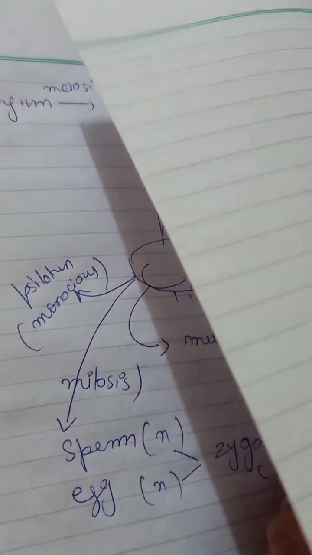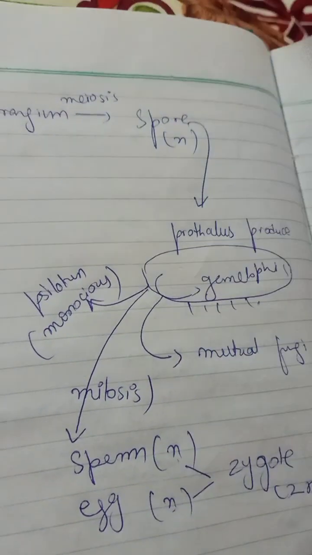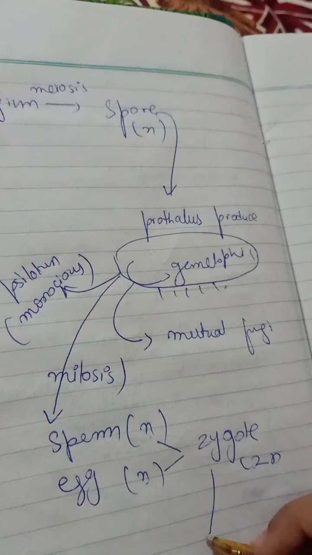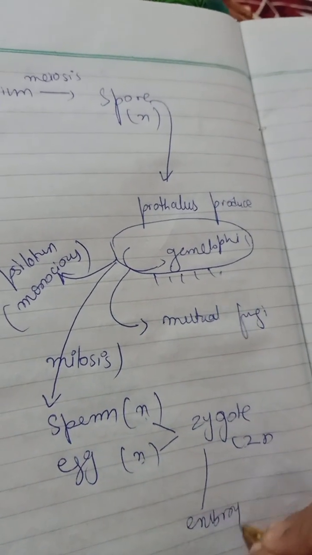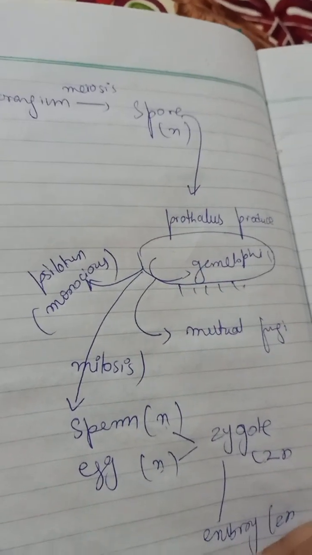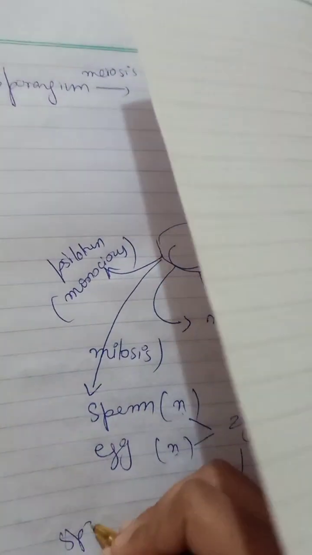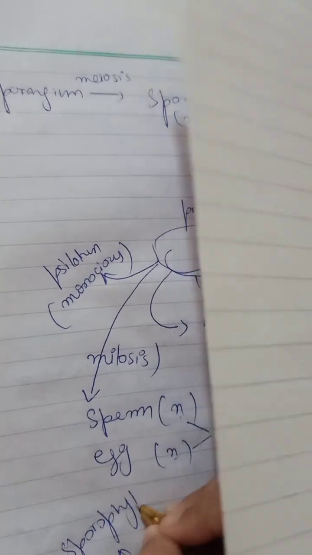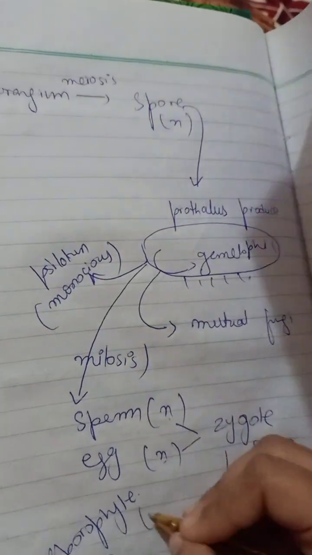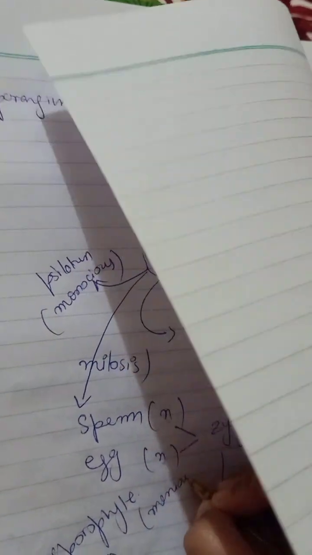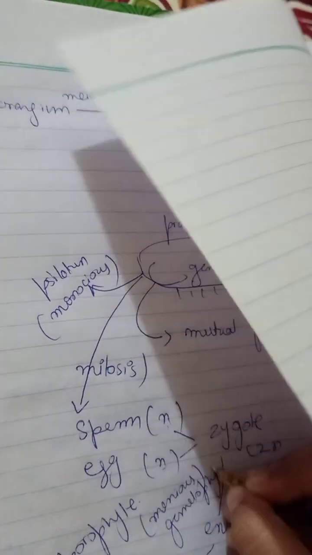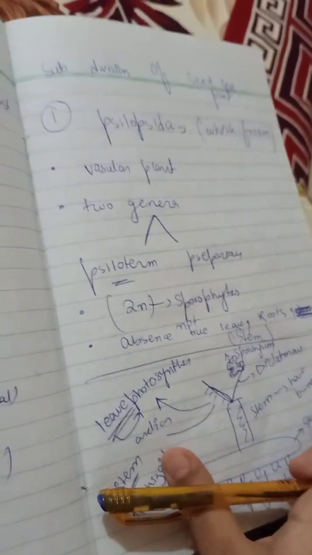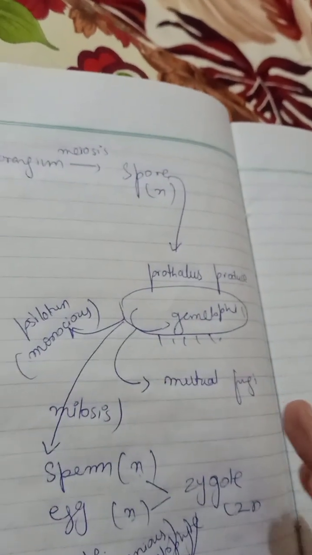The zygote will be 2n, because n plus n gives 2n, and in the zygote, after mitosis, there will be embryo formation, which will also be 2n, and from this embryo again the sporophyte body will be generated. So this sporophyte body will form again.